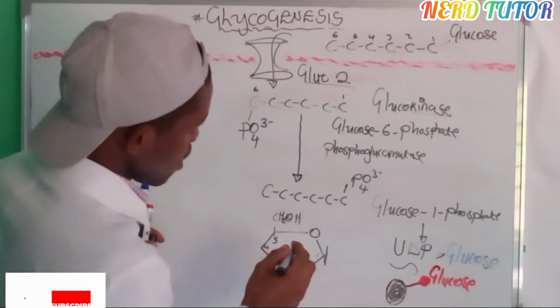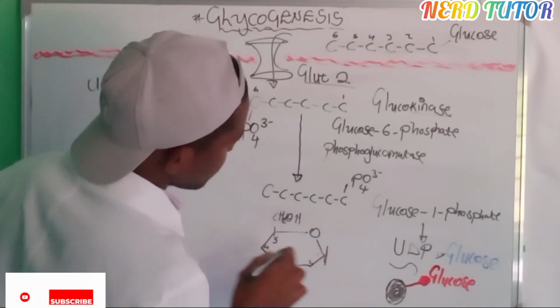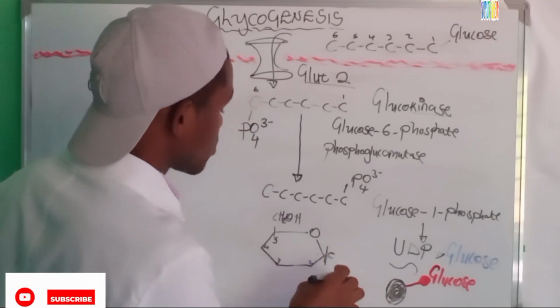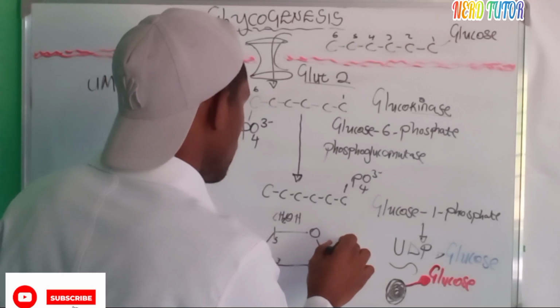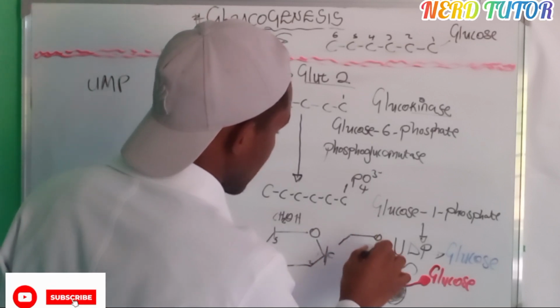So at carbon number 1, the carbon will be attached to another glucose molecule. So let us also try to draw another molecule of glucose like this.